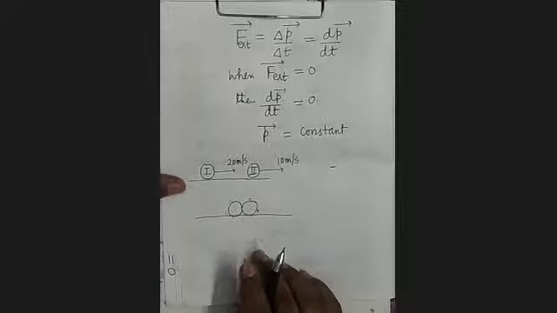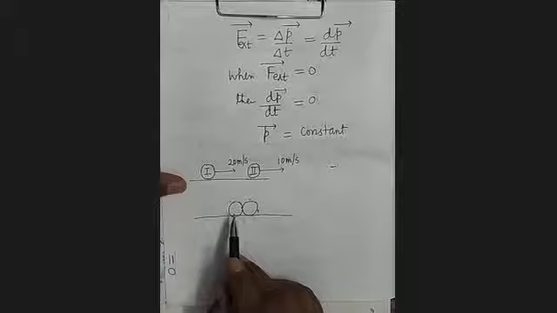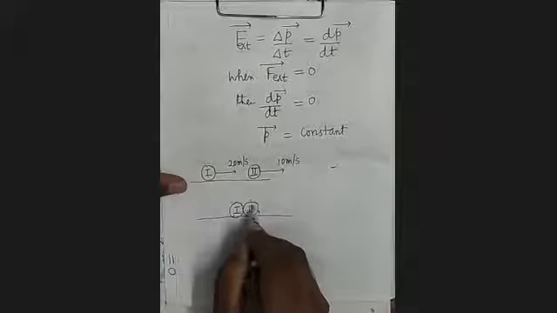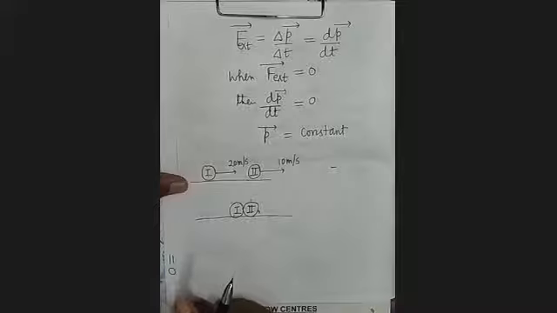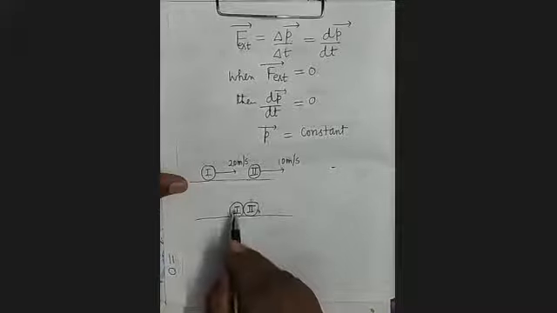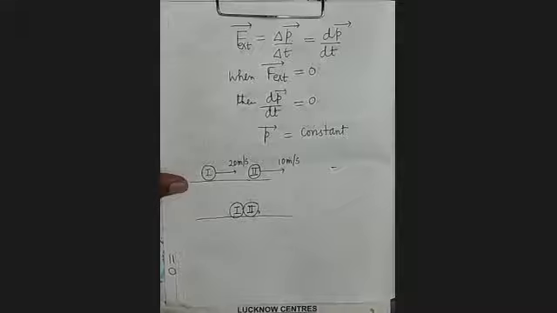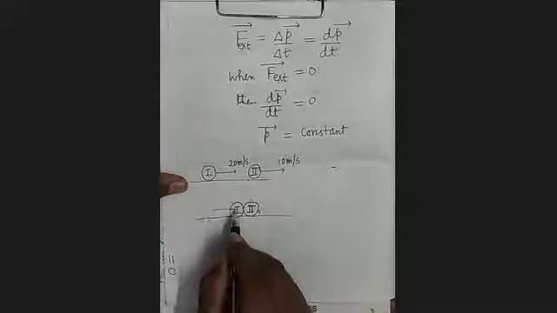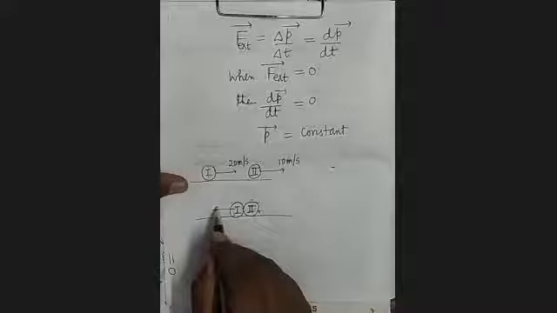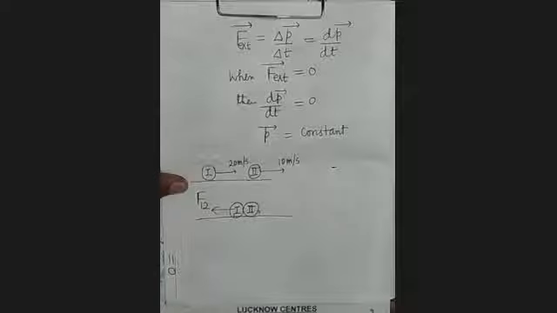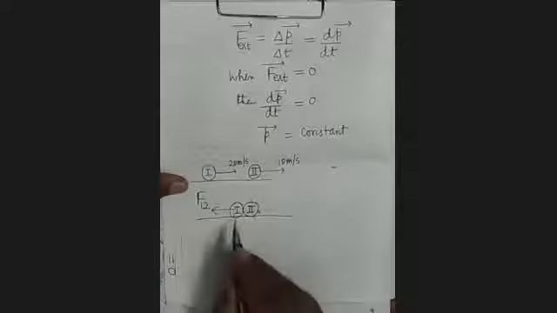Now see here, after some time, what will happen? This body 1 will collide with body 2. When body 1 collides with body 2, 1 will exert a force on 2 and 2 will exert a force on 1. It's clear? 2 is exerting force on 1 in this direction. We represent this force by F12.